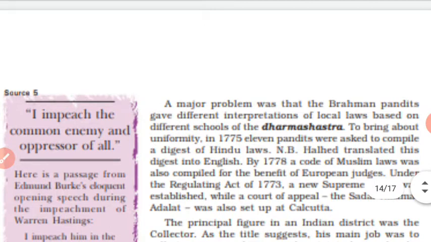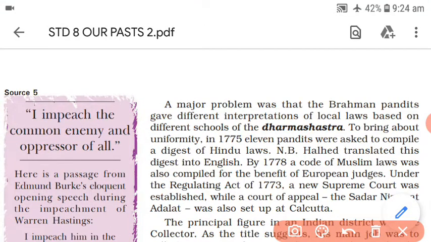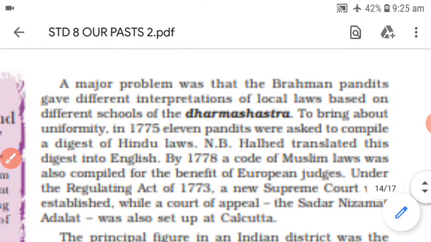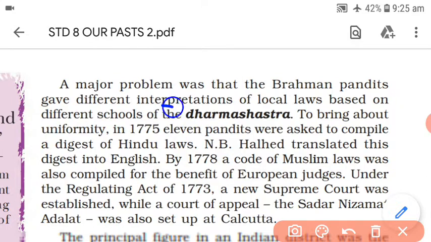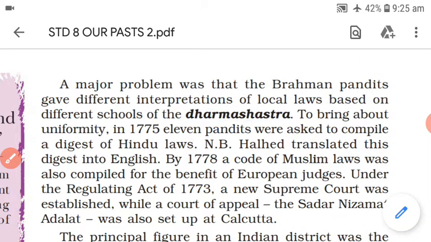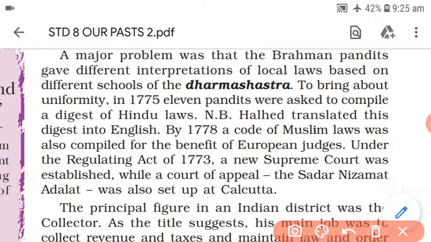So, a major problem, as you have seen, with these Brahmins and Maulvis who came to interpret the laws, was that the Brahmin Pandits gave different interpretations of local laws. Now why did these Brahmin Pandits give different interpretations? Why did they explain all the laws in a different way? Because they had studied from different schools of the Dharma Shastra. The Dharma Shastras were the schools in which they were taught, and they had been taught in different ways, so they had all different views.